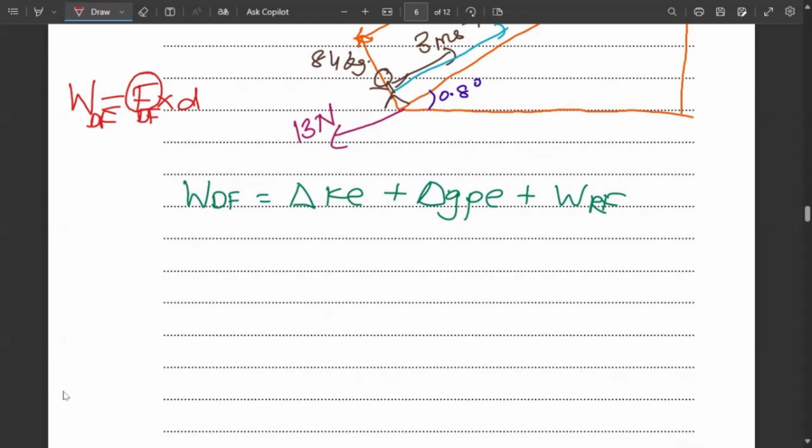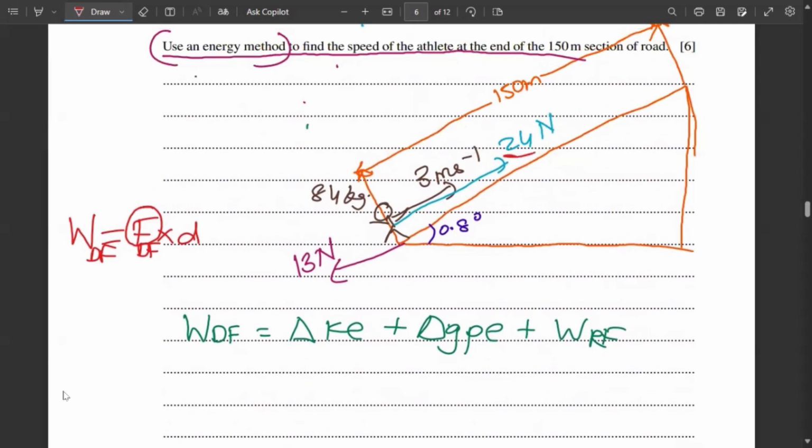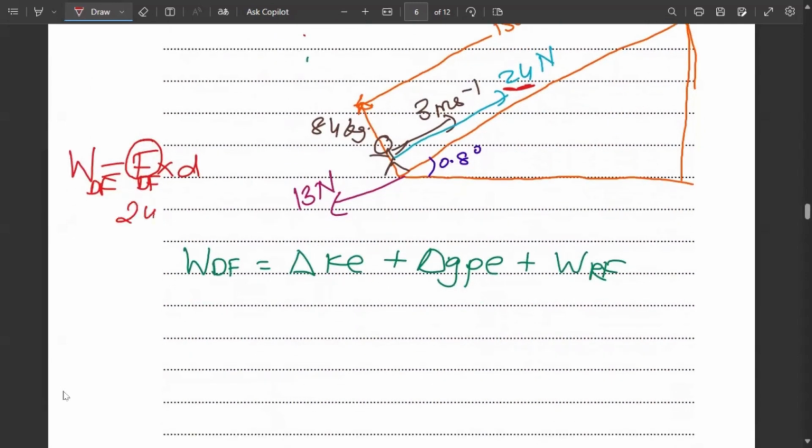So we know everything. The force is 24 Newton. Yeah, right here we have mentioned that. And distance is 150 meter. So work done by the driving force will become 24 into 150. Quite easy. Perfect. Now next.